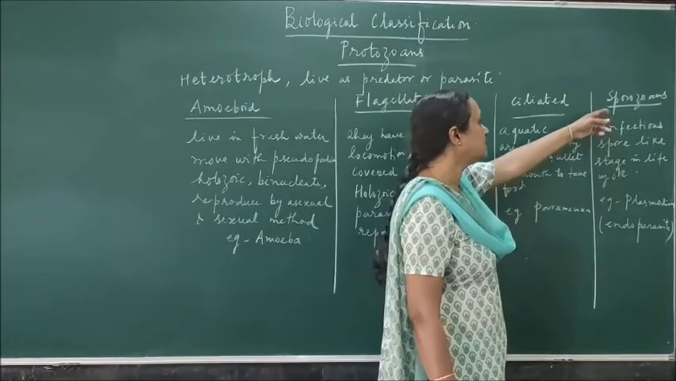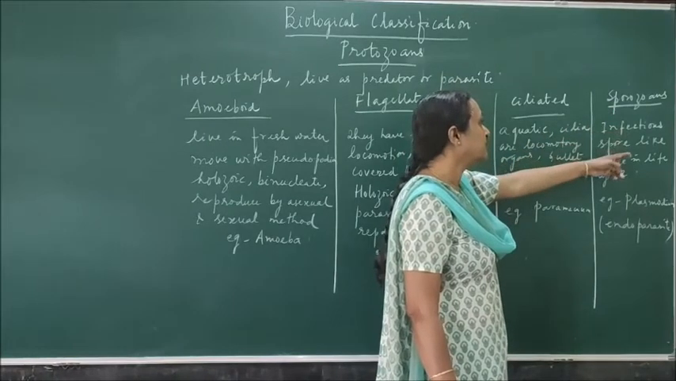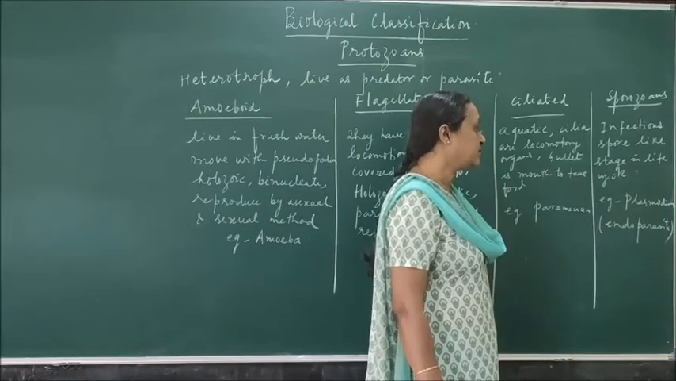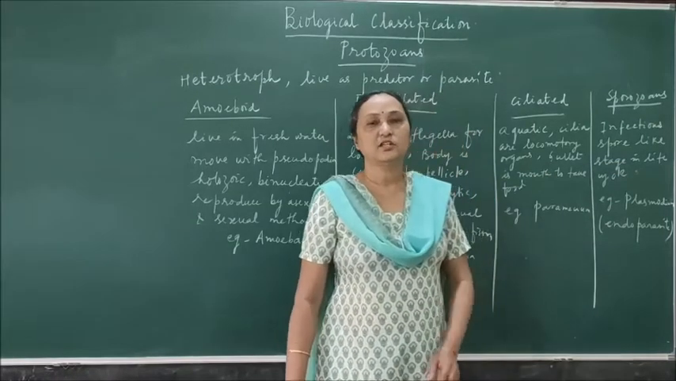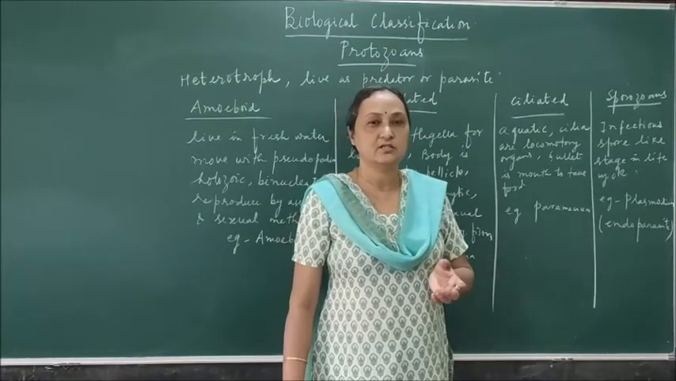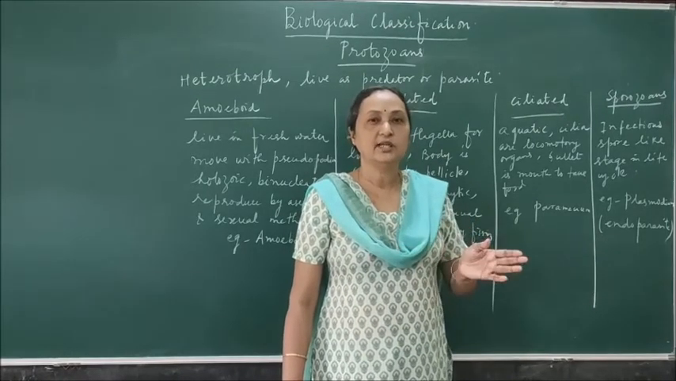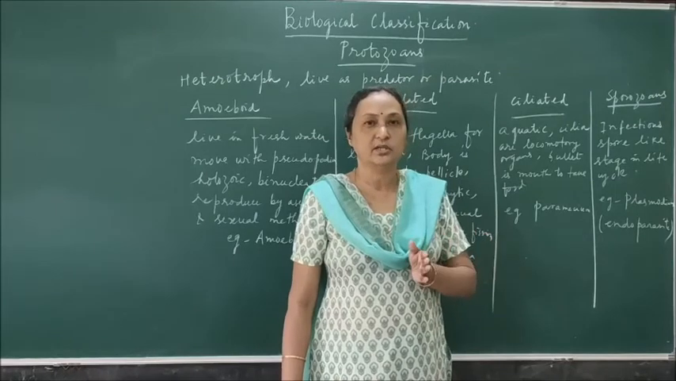Then the sporozoans, here the organisms can produce spores in the life cycle. The example is Plasmodium. Plasmodium is responsible for malaria disease. And there is a requirement of two hosts. One is the female anopheles mosquito, another is the human being.